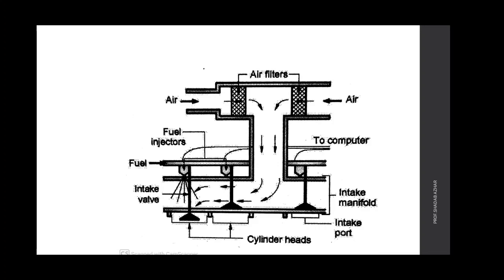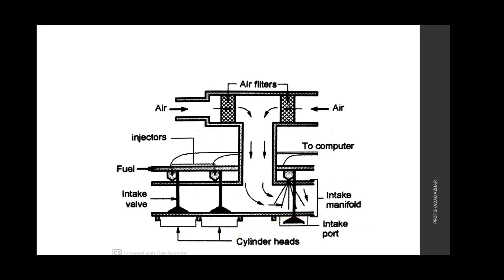Wires are given to the computer, so the computer can control the amount, speed and timing of the fuel injection. This is the first stage. Then second stage, to the intake port.